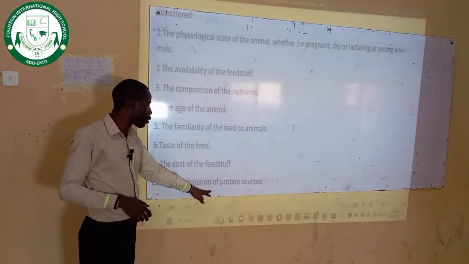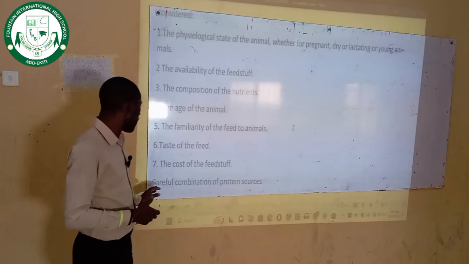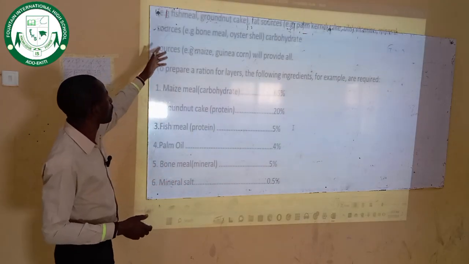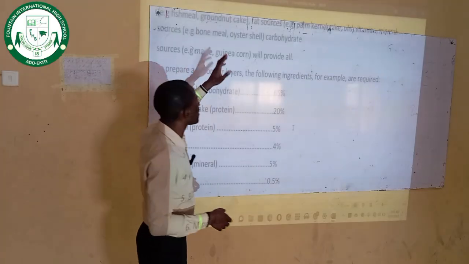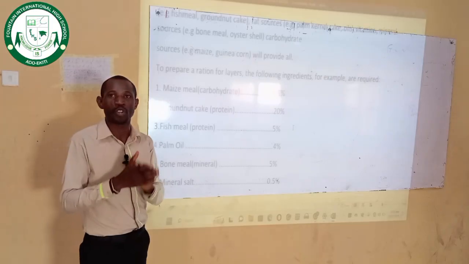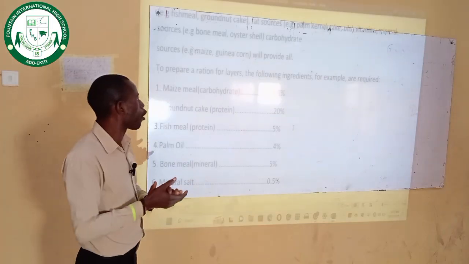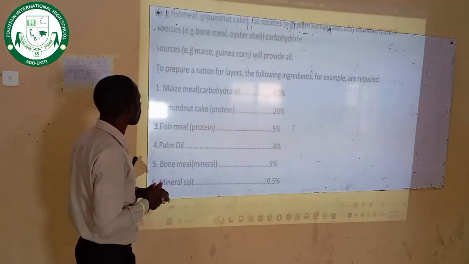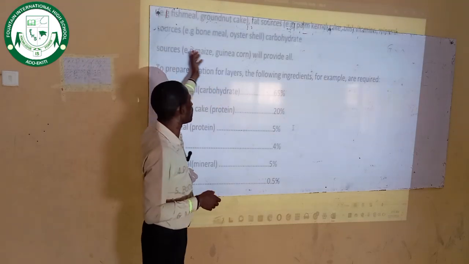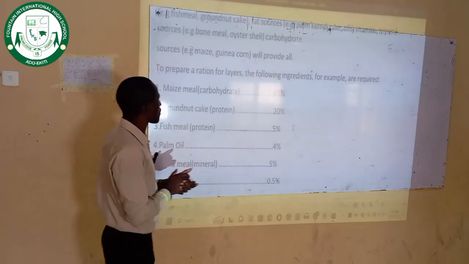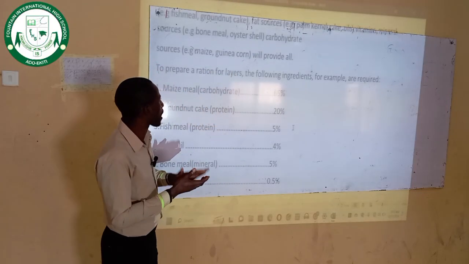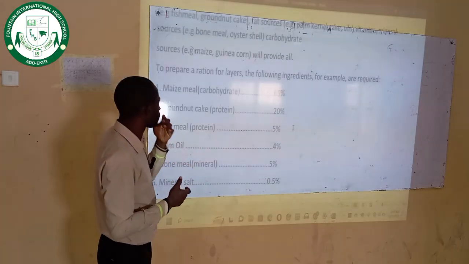Now, careful combination of protein sources, e.g., fish meal, groundnut cake. These are the sources of protein, things that you mix together that will give protein to your animals when you are feeding them. Then you have carbohydrates too, and minerals too, sources of minerals like bone meal and oyster shell. You have carbohydrates like maize and guinea corn; all these provide the carbohydrates consumed by animals.